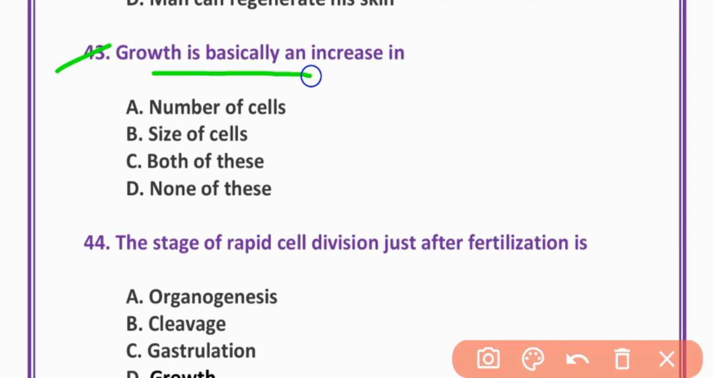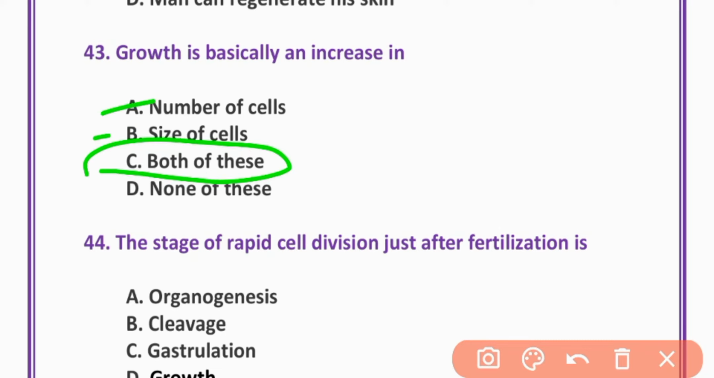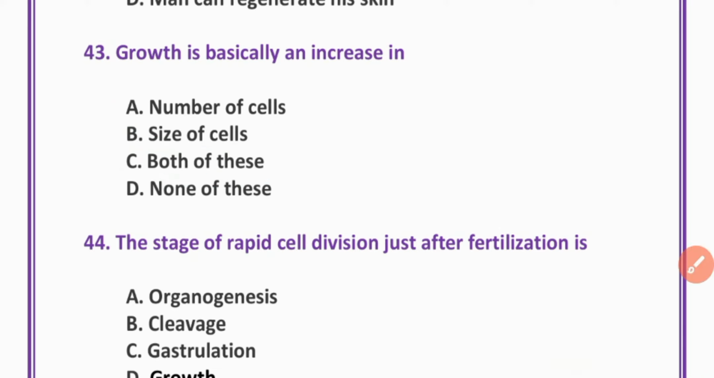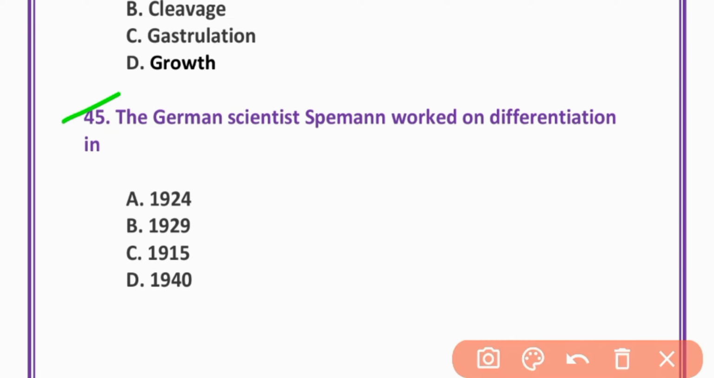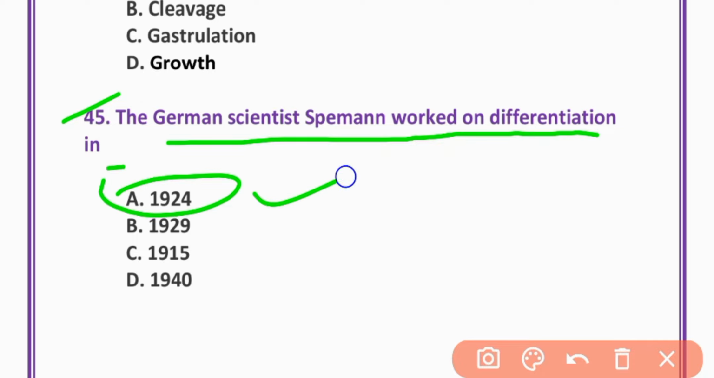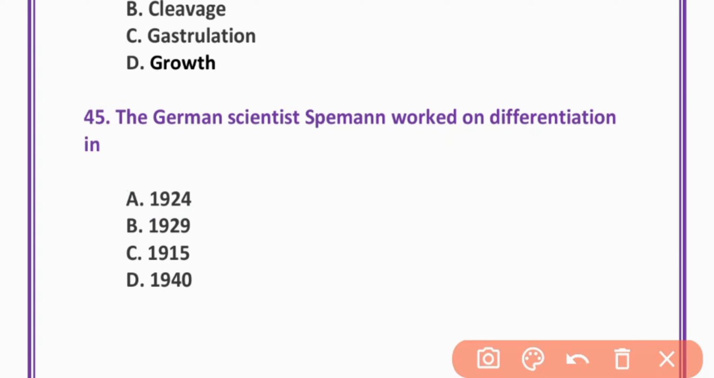Growth is basically an increase in number of cells, size of cells. Option B is correct. Option C, both A and B is correct. Stage of rapid cell division just after fertilization is cleavage. Option B is correct. Cleavage. German scientist Spemann worked on differentiation in 1924. Option A is correct.